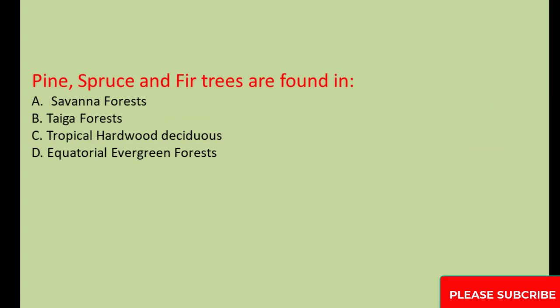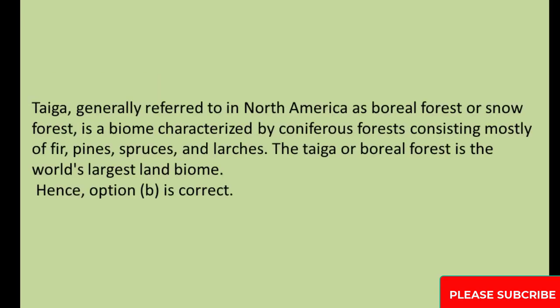Pine, spruce and fir trees are found in A. Savanna forests. B. Taiga forests. C. Tropical hardwood deciduous. D. Equatorial evergreen forests. Taiga, generally referred to in North America as boreal forest or snow forest, is a biome characterized by coniferous forests consisting mostly of fir, pines, spruces, and larches. The taiga or boreal forest is the world's largest land biome. Hence, option B is correct.